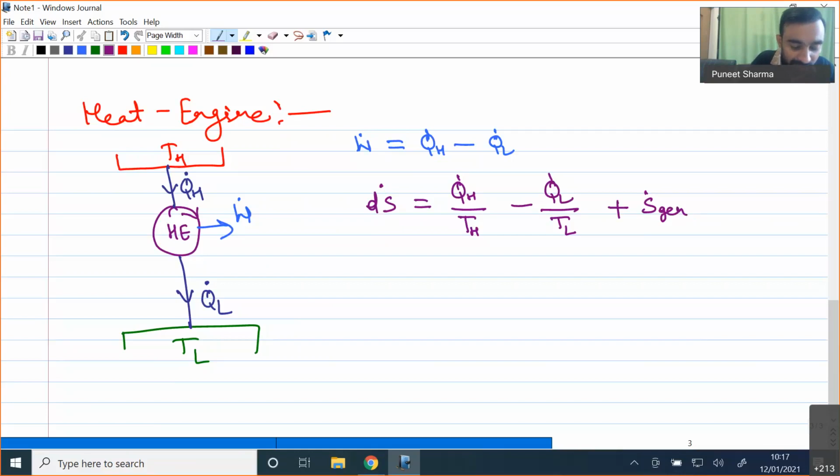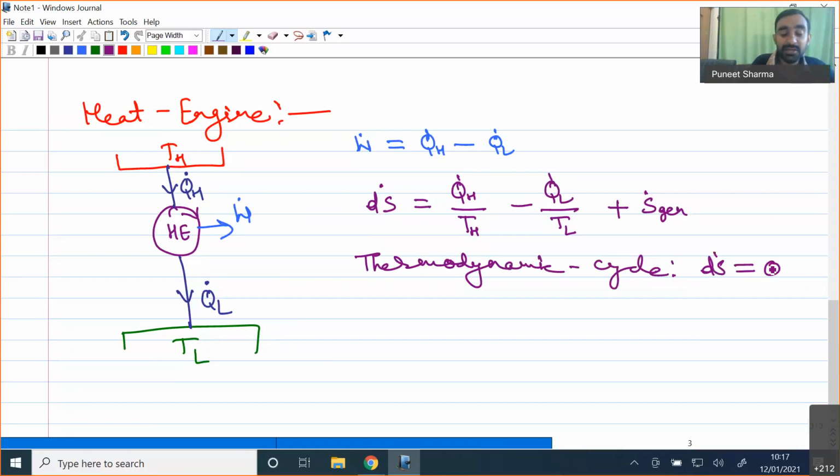Now over here we have nothing but a thermodynamic cycle. So if we have a thermodynamic cycle, then what will be the value of dS dot? Our dS dot will be equal to 0, because for a thermodynamic cycle the initial and final states are the same. So because of that our entropy change will be equal to 0. So I can say that 0 is equal to Q dot H divided by TH minus Q dot L divided by TL plus S dot generation.